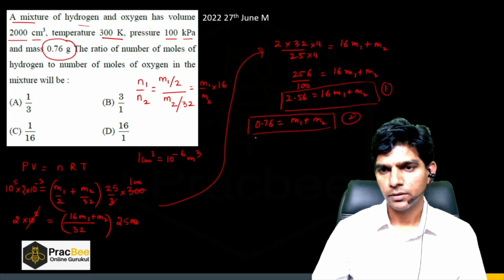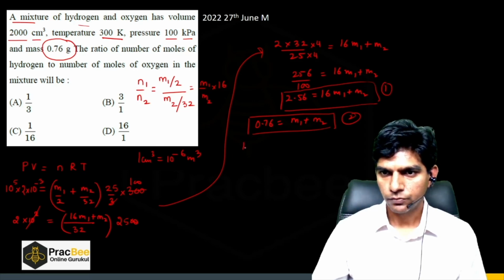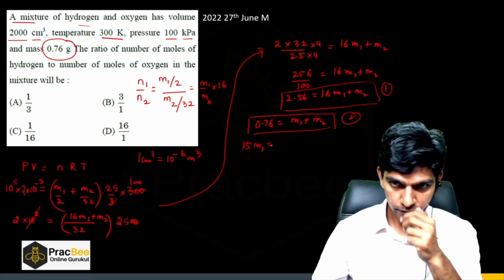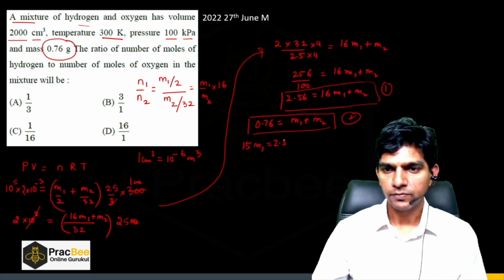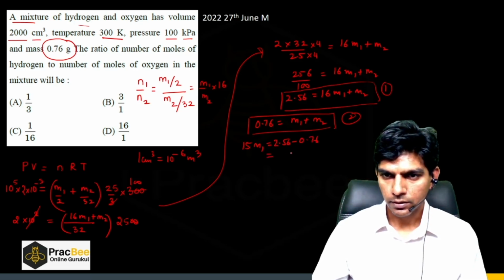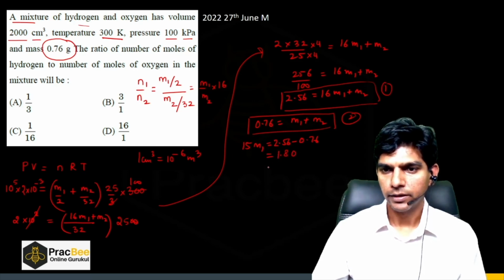So if we subtract, we will get 15 M1 is equal to 2.56 minus 0.76. So this will be 1.8. 15 M1 is 1.8, so M1 will be 0.6 by 5, which is 0.12